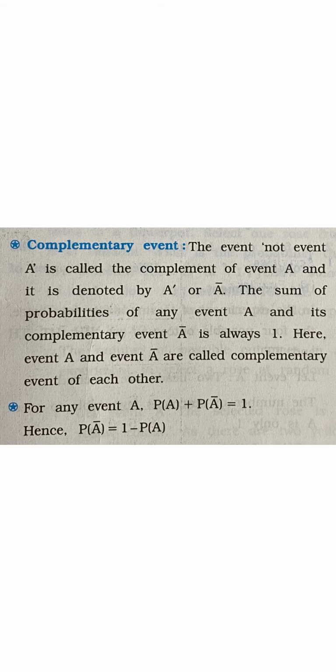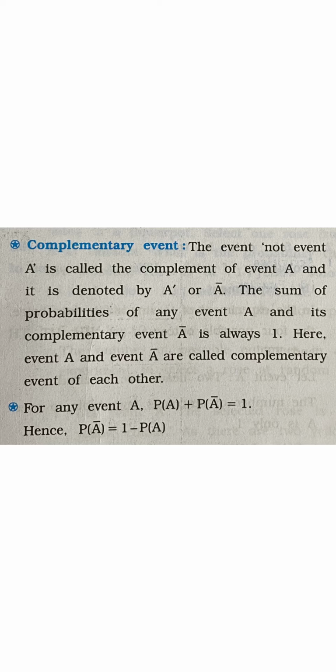Next is complementary event. The event 'not A' is called complementary event of A and it is denoted by A dash or A bar. The sum of probabilities of any event A and its complementary event A bar is always 1. Here, event A and event A bar are complementary events of each other.